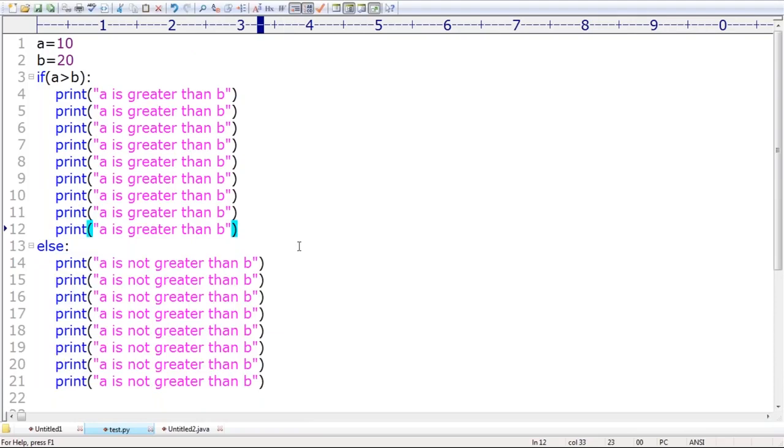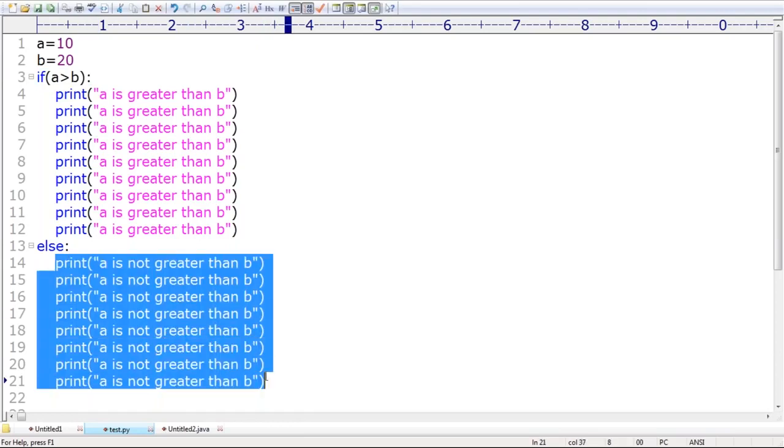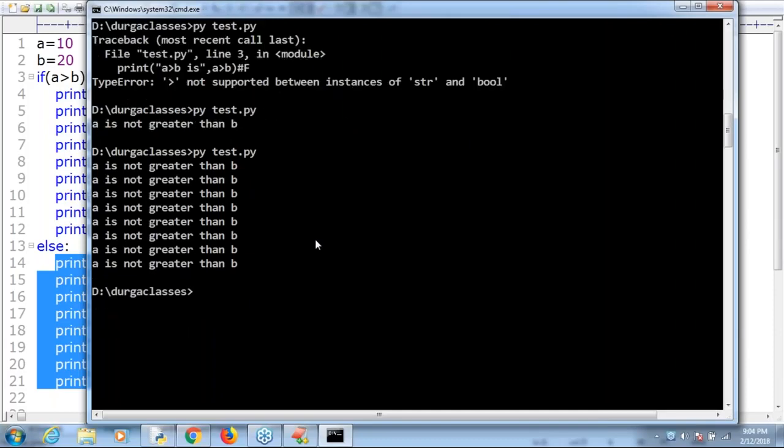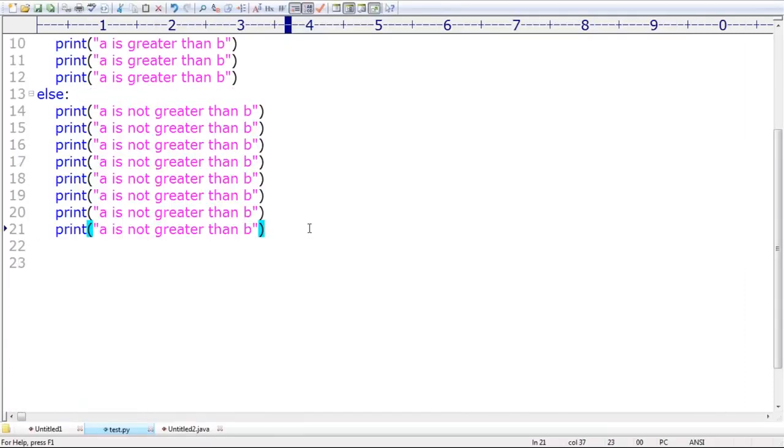Now, what is the answer by default we are going to get? Is it true or false? False. Then the else part is going to execute like this. Now observe, this part is going to execute multiple times. It's going to print. Then immediately ask, where is the end? Here, if I take something, it is under the else part only.